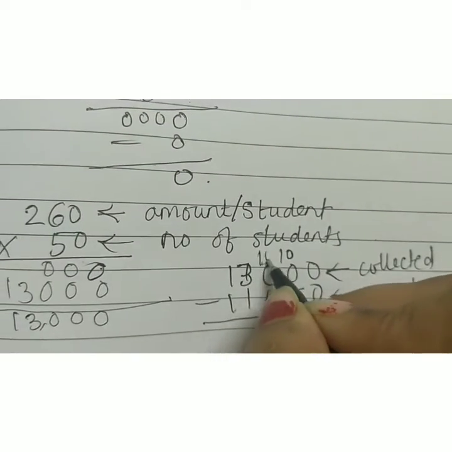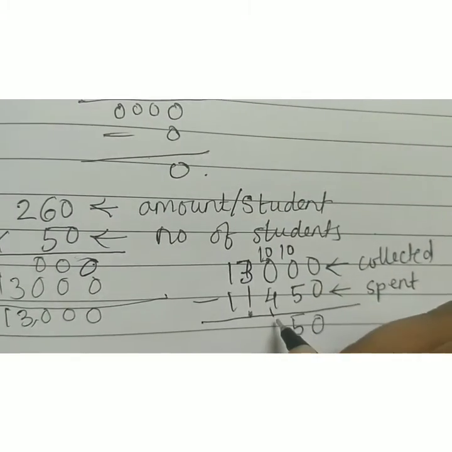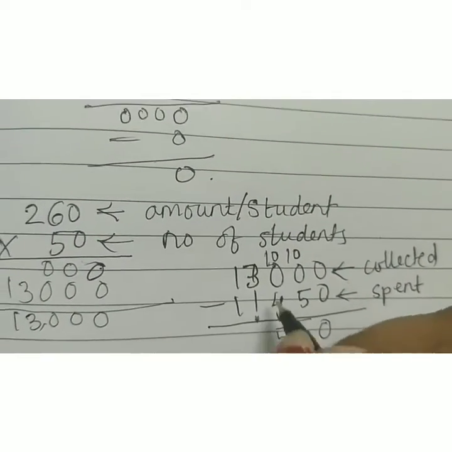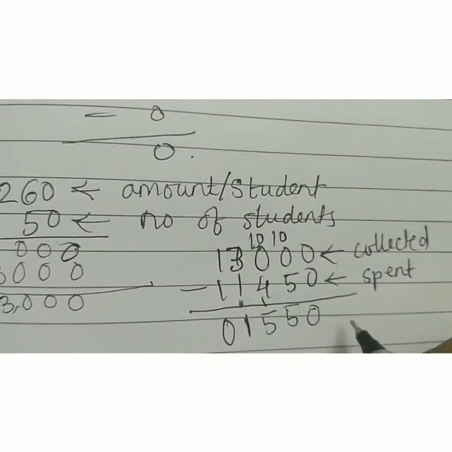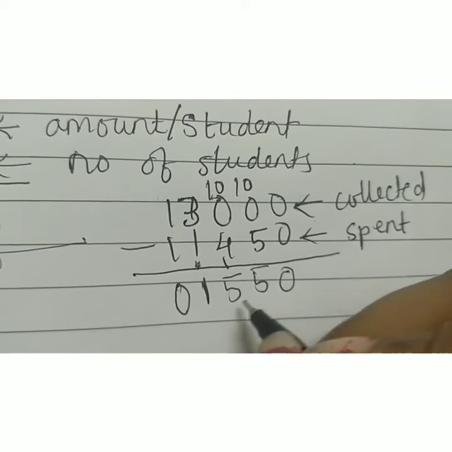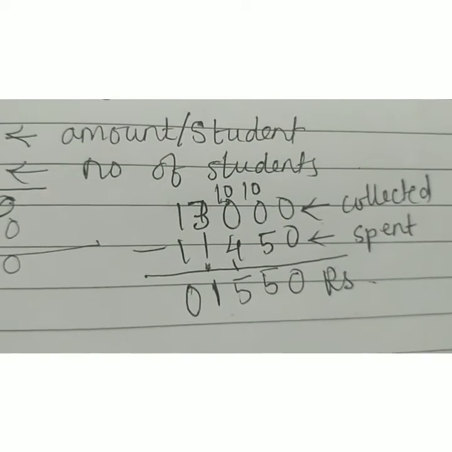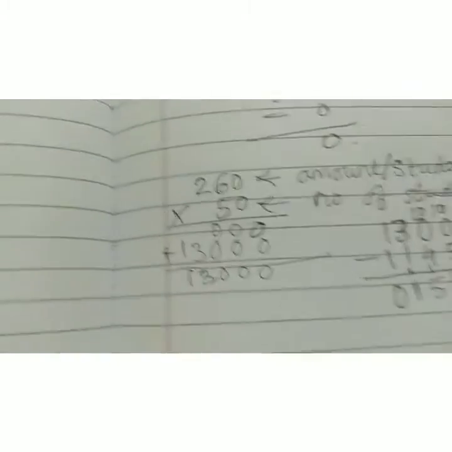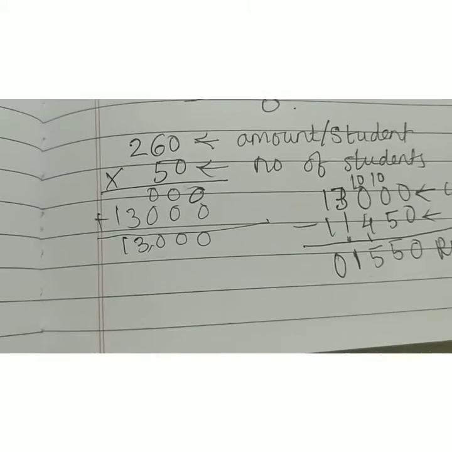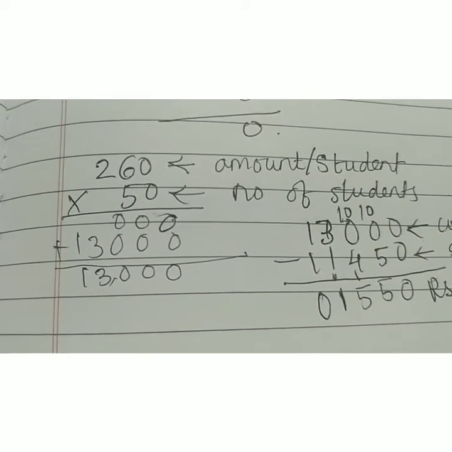Okay, borrow, give it back. 10 minus 5, 5. 3 minus 2, 1. 1 minus 1, 0. What is this amount? 1,550 rupees were left. So write down there that 1,550 rupees were left. Okay, I hope you have understood.